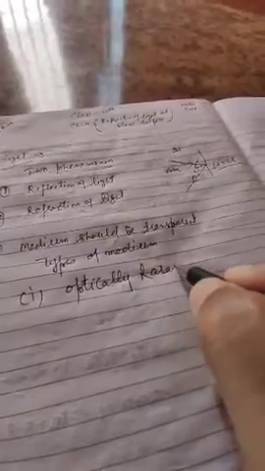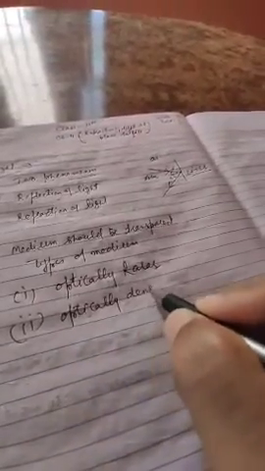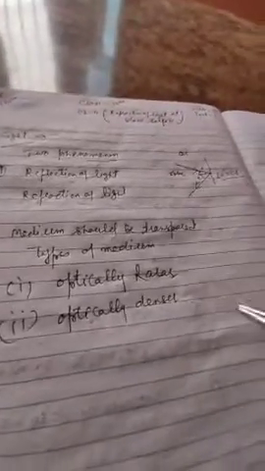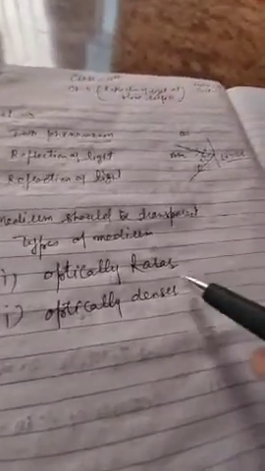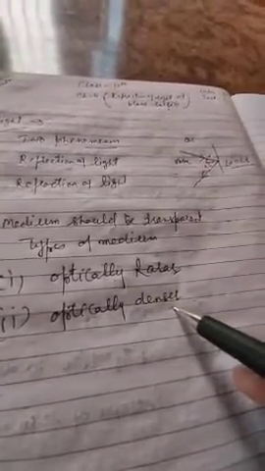One is optically rarer medium. Another is optically denser medium. Now, how do we come to know that the medium is optically rarer or optically denser?